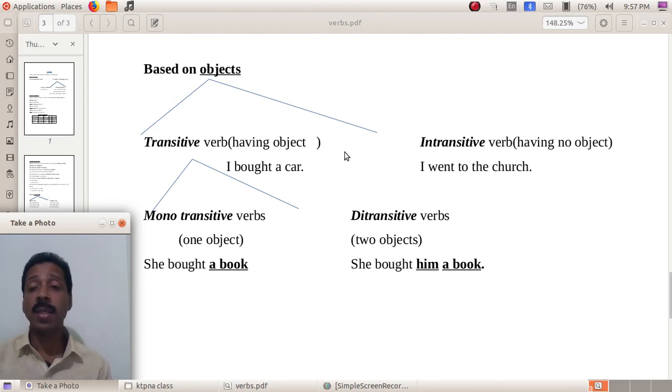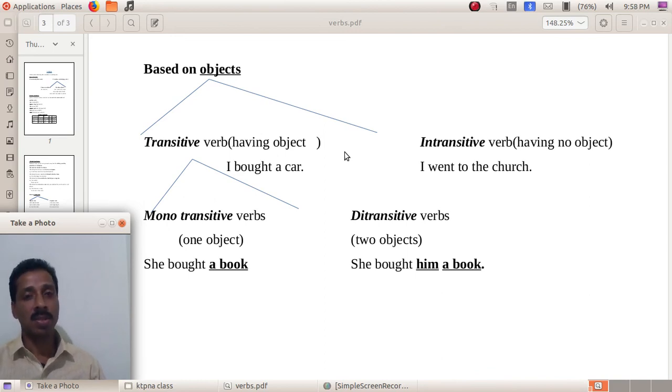But how can you find out whether a verb is transitive or intransitive? You can find out by asking two questions to the verb. Which are the two questions? What or who? If you get an answer, what does it mean? Transitive verb.